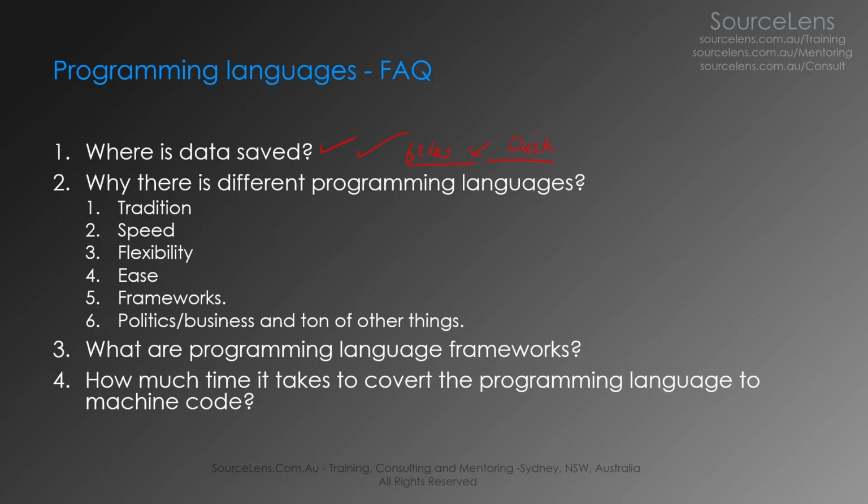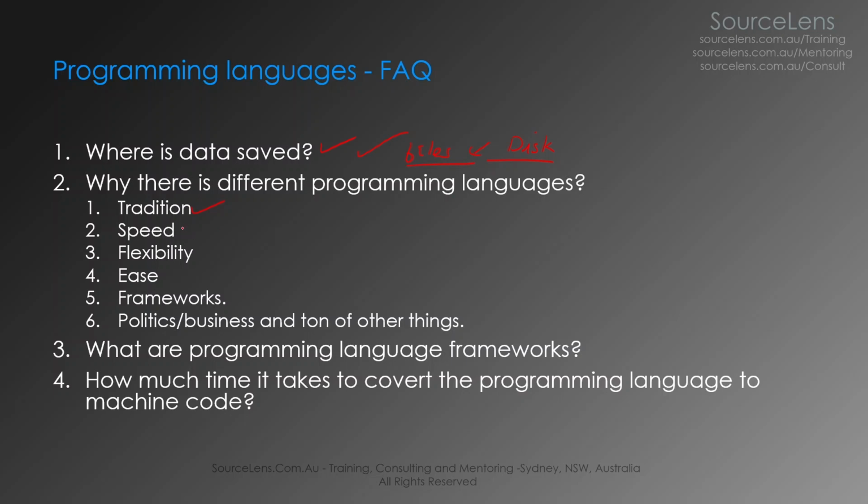Another question people used to ask me: why are there different programming languages? It's just as simple as why there are a lot of different human natural languages. Why is there Chinese, why is there Hindi, why is there English, why can't we use English everywhere? There are a lot of different reasons: tradition. When it comes to technical reasons, speed and flexibility. For example, C is considered to be faster than Python. On flexibility, Python is considered to be more flexible and easier to learn than many other programming languages.